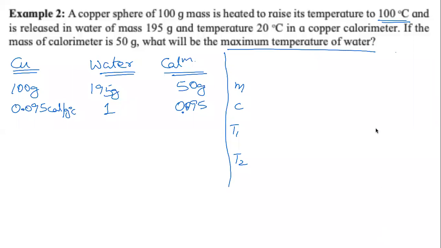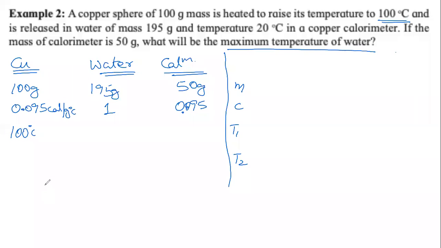We are heating the copper sphere to 100 degrees Celsius before we put it in the calorimeter. So it is T1, correct? We are starting with that temperature. So T1 for copper is 100 degrees Celsius.